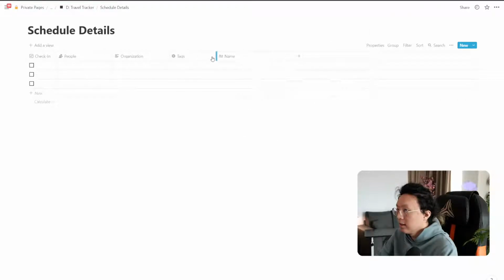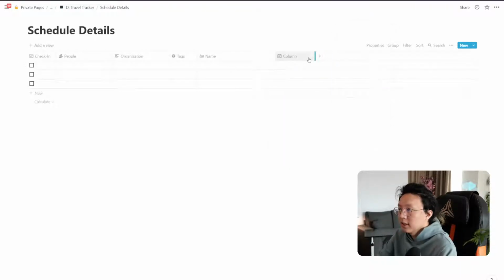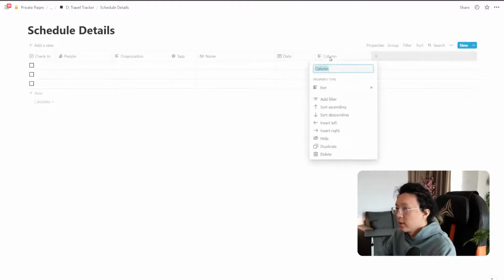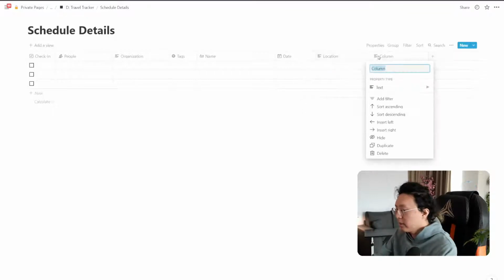Let's put that here. I think organization should be the name. Let me think about it. No, the name should be something like the exact trip information. So let's not do anything about that for now. Date is important. Let's put date. And then we're going to put location so we know where we have to be to get picked up. And then let's talk about booking reference number.